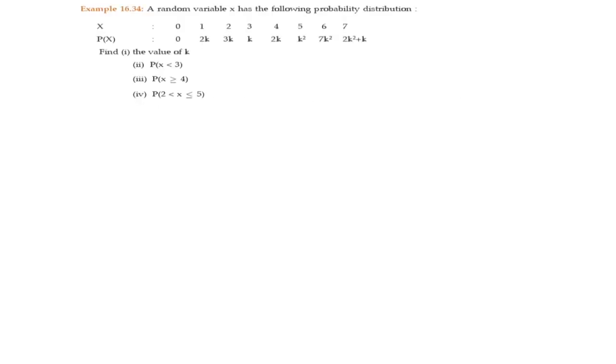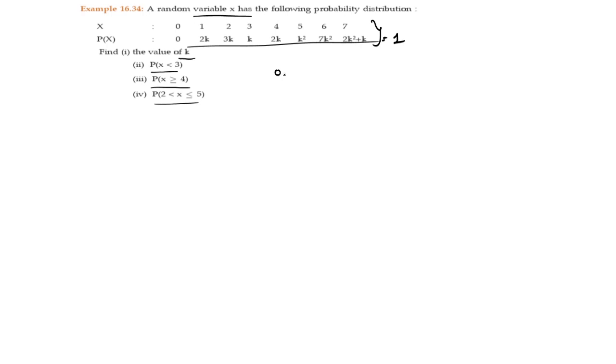Next question. A random variable x has the following probability distribution. So this is the probability distribution. We know that the total of probability should be 1. There is only one variable, so one equation will be easily able to find k. Find the value of k. Then find the probability of x less than 3, x greater than or equal to 4, and x between 2 and 5. First let us find k.